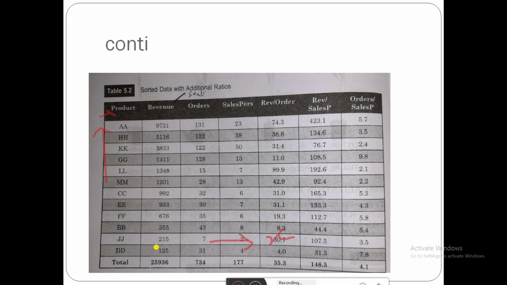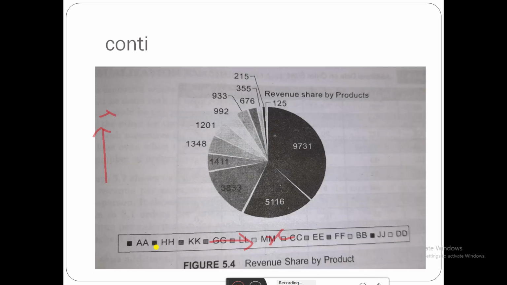Here for showing this one we can use a pie chart. The pie chart is going to show the revenue of the particular products. Here this product is going to produce more revenue, this product is going to produce the next most revenue, and this product the next. That is going to be shown easily with a pie chart. 75% of the revenue is going to be produced by only these 3 items. So you have to concentrate on these 3 items to increase your revenues.